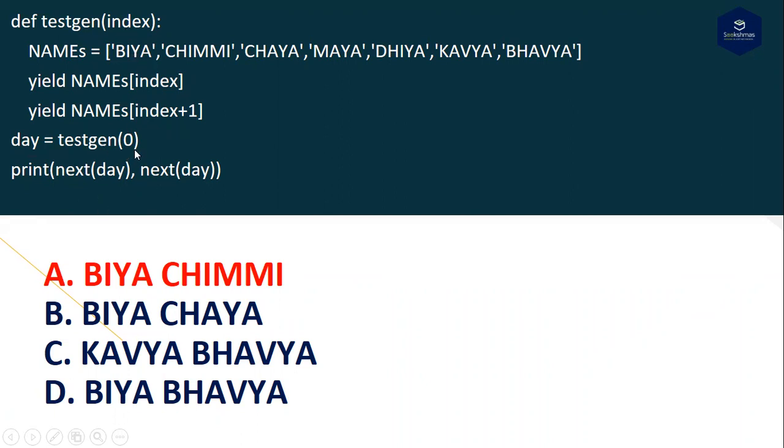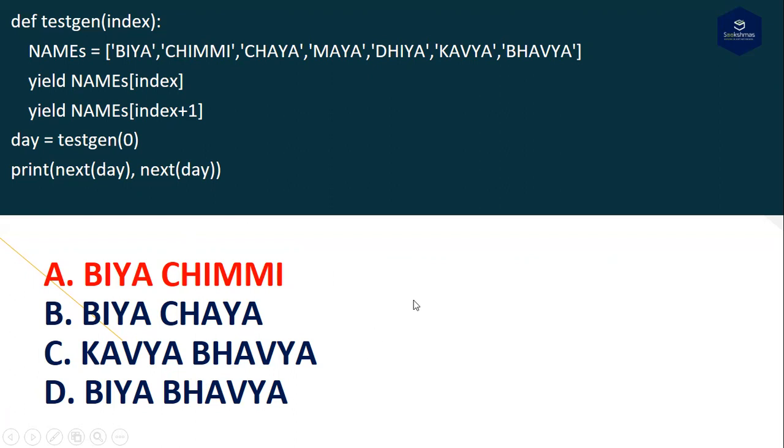Then again it will call, and execution starts from here. So index plus 1, what is it? Previously the index value was 0. Index plus 1 is index 1. Whichever value is present at the first index will be returned here. What is that value? It is Chimi. So that is displaying here. For that reason, option E is the right answer: Bia and Chimi. This is the value of index 0 and this is the value of index 1. So that's why the other three are wrong.